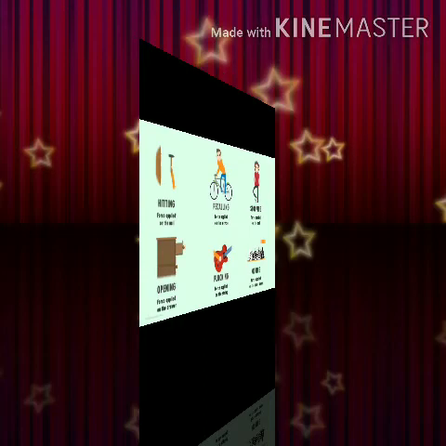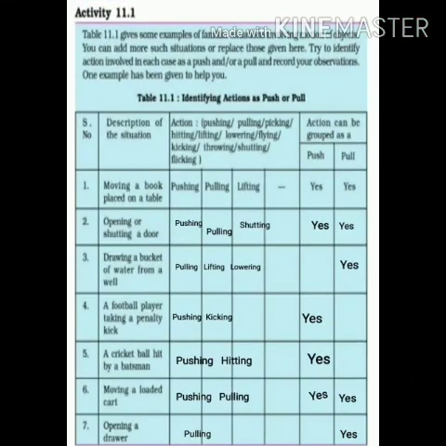Many more examples are given to you in Activity 11.1. Now in this activity, as I told you, there are many actions through which we can apply force. Many actions are given to you: pushing, pulling, picking, hitting, lifting, and many more. And different situations are given to you. What you have to do is first identify what actions are going to be applicable in that situation.